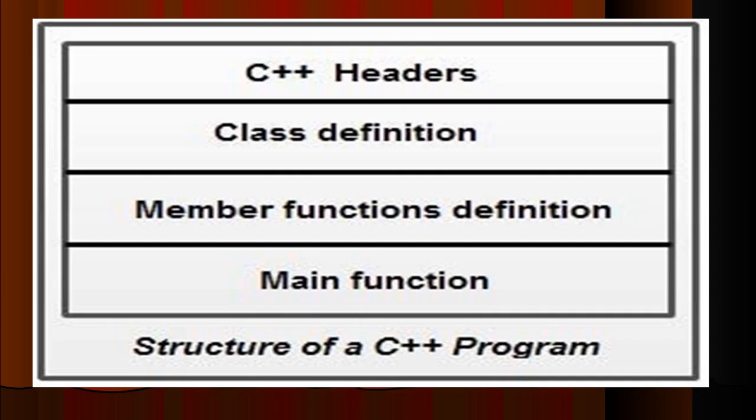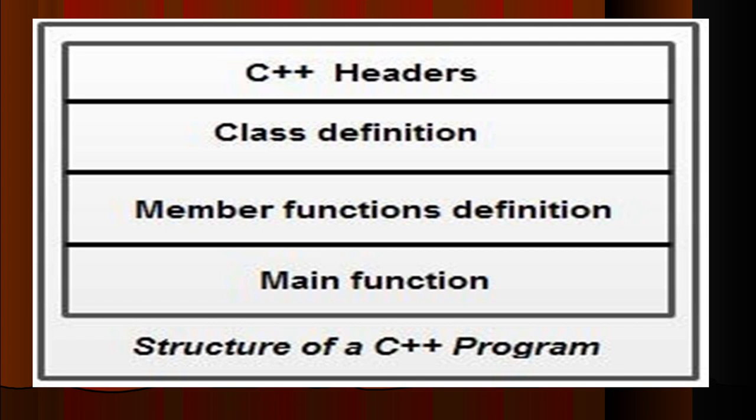Coming to the structure of a C++ program, initially we will have a C++ header. As we had hash include stdio.h in a C program, here we will have hash include iostream.h as the primary header file. Then we will have a class definition. A class is an abstract data type which says what we are going to do with these elements, and it does not give clarity on how it will be implemented. That feature we call abstraction. Then it is followed by member functions. A member function definition may or may not be inside the class, but it has to be declared inside the class.